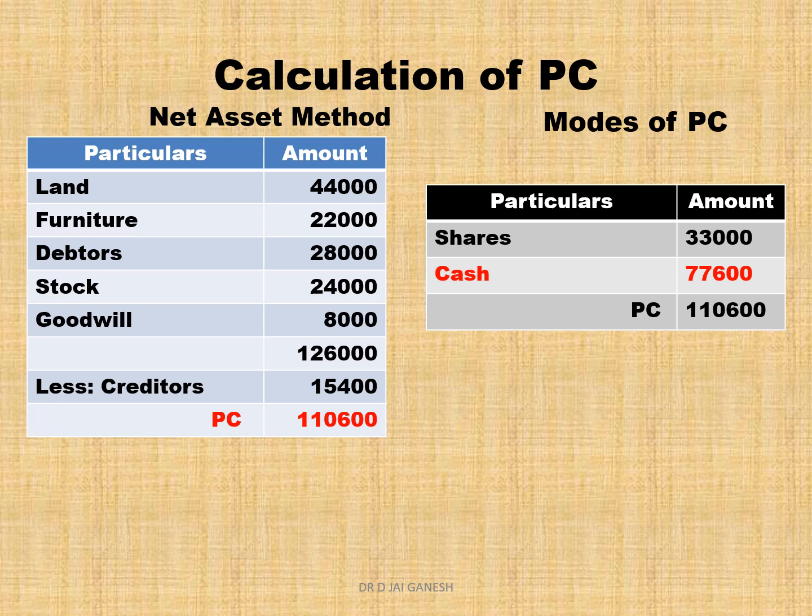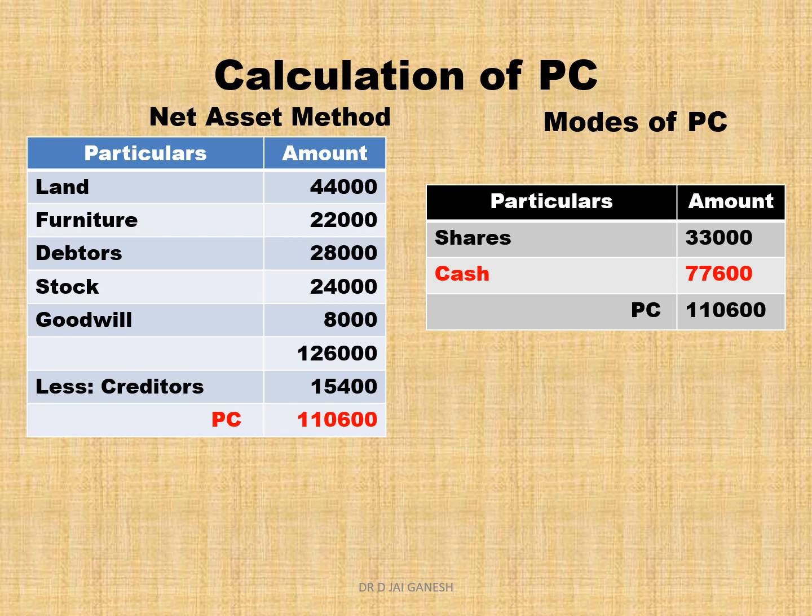So total assets taken over, 1,26,000, less creditors taken over 15,400. The PC comes to 1,10,600. So how do you calculate PC? Assets taken over minus liability taken over. So total PC is 1,10,600.